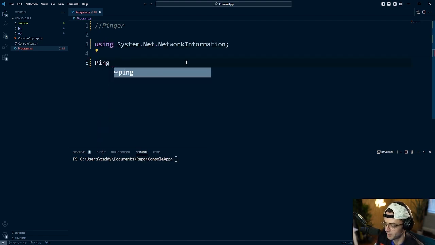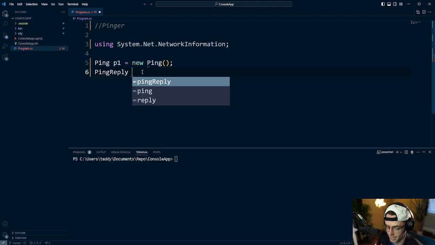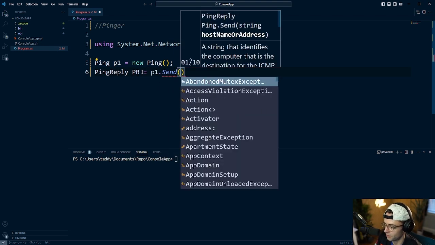And the first network library that we're going to be using is going to be the Ping. You guessed it, Ping. And C# provides all of this for us. Now, if you don't know what new is and you don't know what the syntax is, this is what's going to help us create objects. And we're going to be discussing it more in the next video. So if this looks very foreign to you, don't worry about it right now. Next thing that we're going to do is bring in the PingReply. And the PingReply, we're going to just call it PR, and we are going to be utilizing what's called a Send.